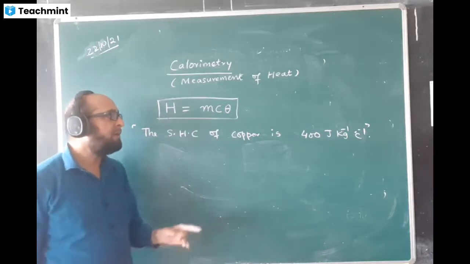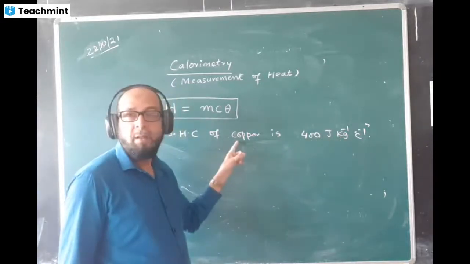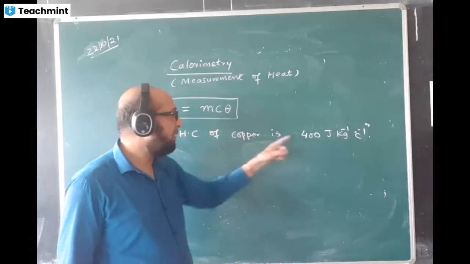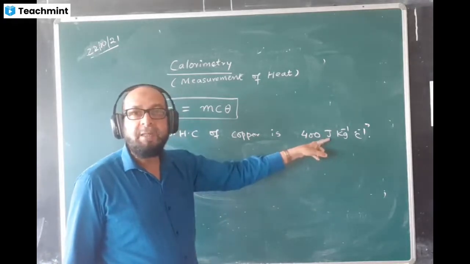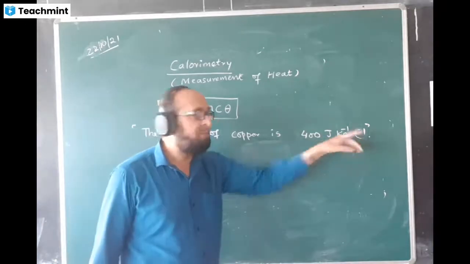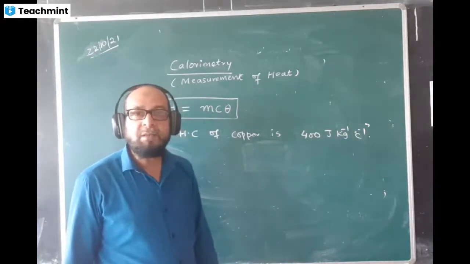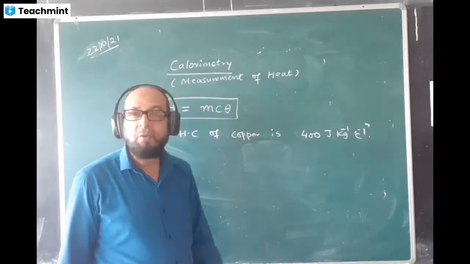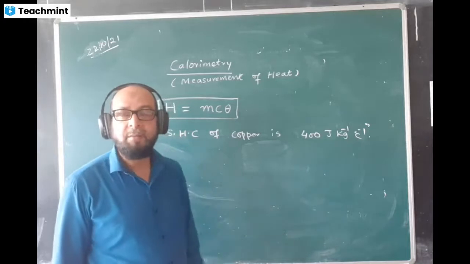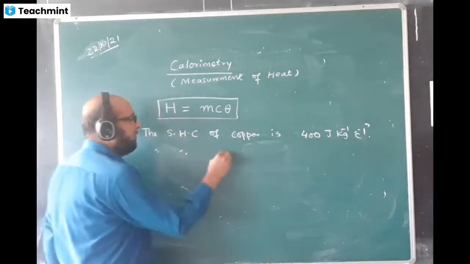This statement means that per kg means 1 kg. 1 kg of copper requires 400 joule of heat to raise its temperature through 1 degree Celsius. For 1 degree Celsius rise of temperature. That is the meaning. Same way, if I say the SHC of water,